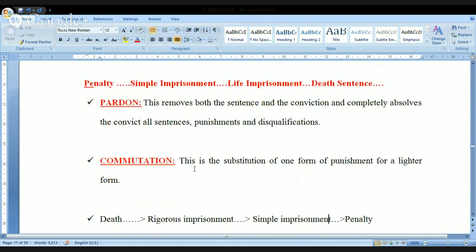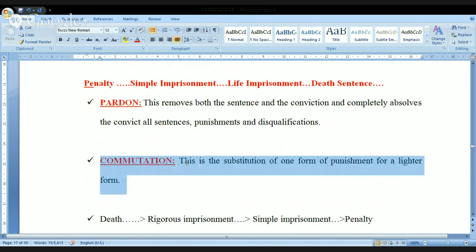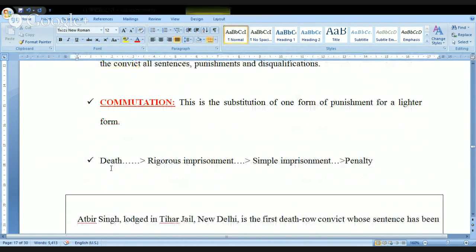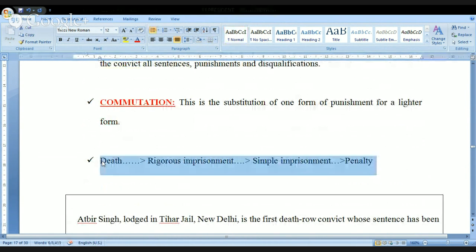Next, second one I am talking to you. So this is the commutation. What do you mean by this commutation? This is the substitution of one form of the punishment for another of a lighter character. What do you mean by this? Here I have given something. For example, if it is a death sentence, if the president is using the power of the commutation, death sentence is substituted by a lighter form of punishment, meaning immediate lower form of the punishment.